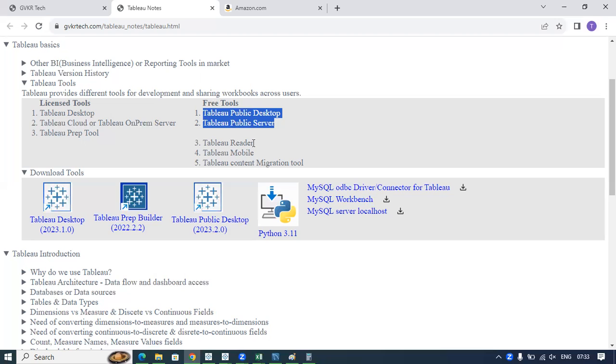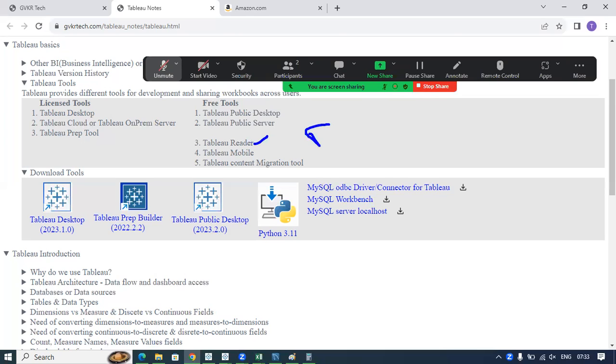And we have Tableau Reader, like PDF Reader, right? Like PDF Reader, we have Tableau Reader. Once you have created your Tableau dashboards in Tableau Desktop or Tableau Public Desktop, in general we will publish those dashboards to the Tableau Server.